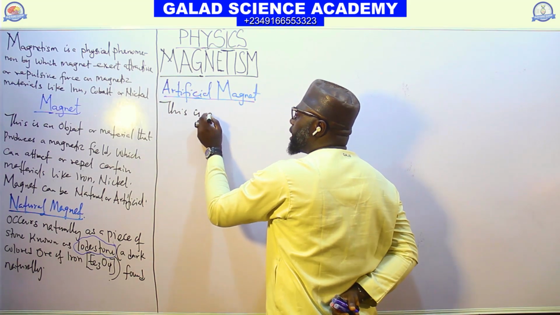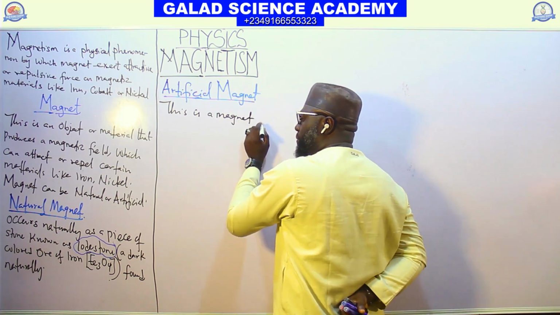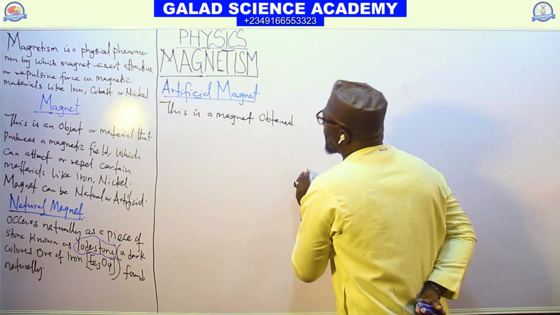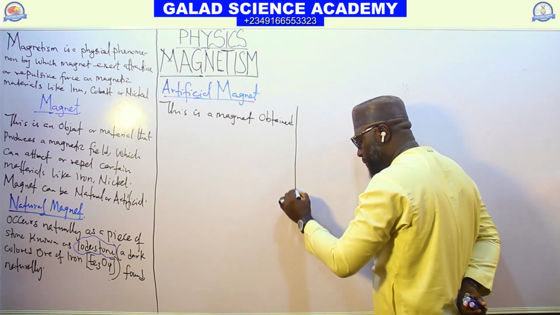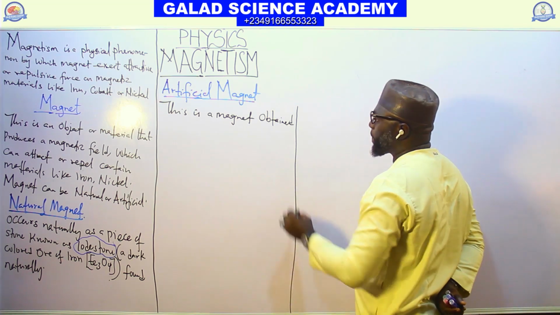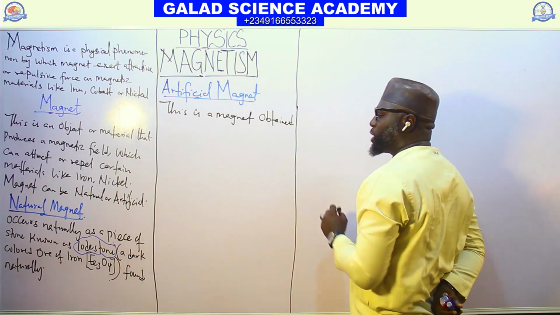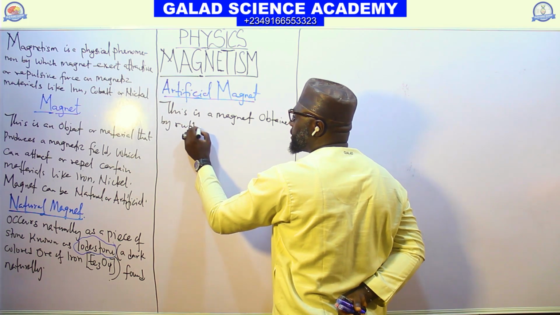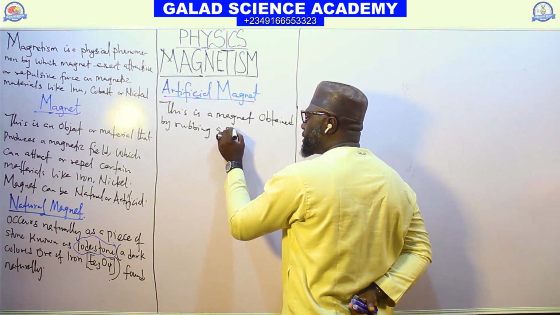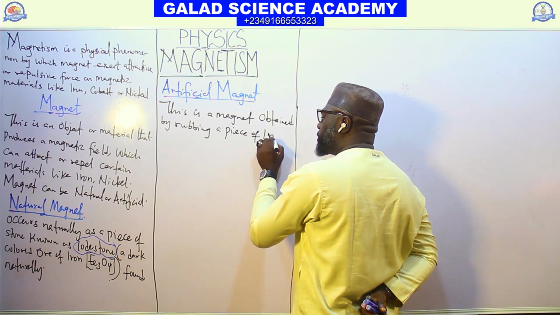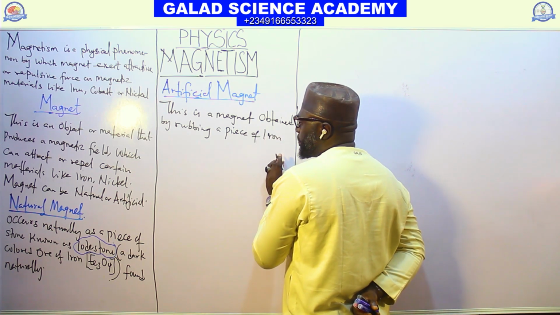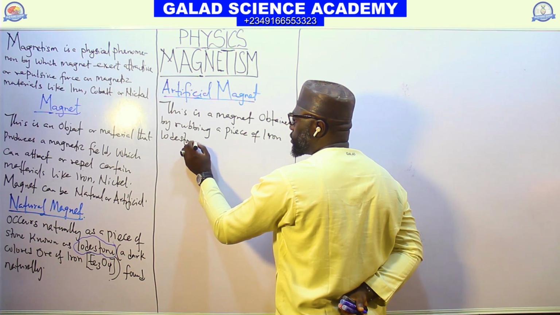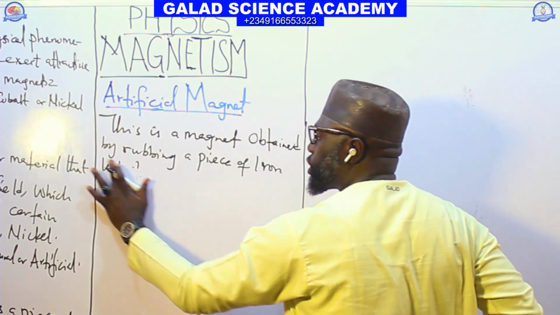A magnet obtained by rubbing a piece of iron with lodestone.